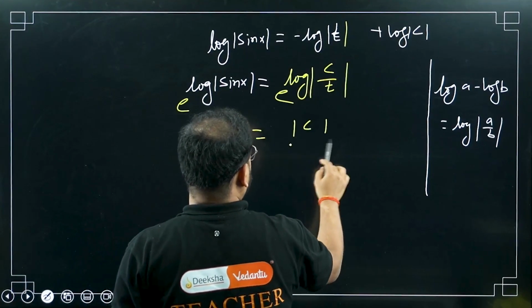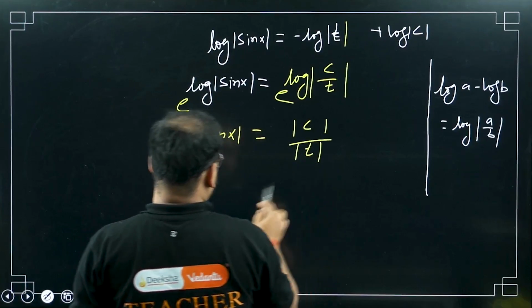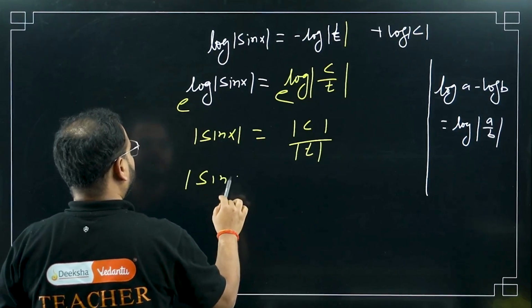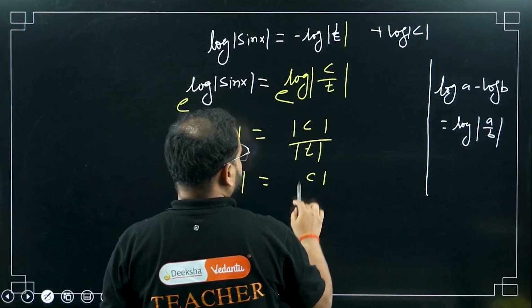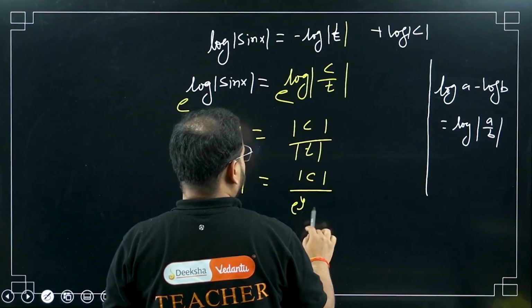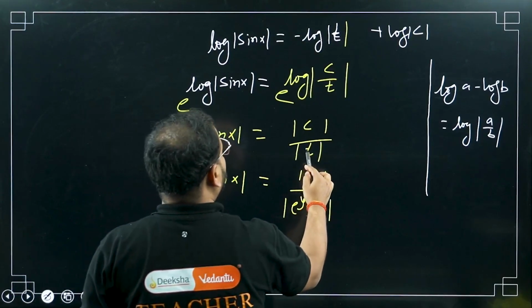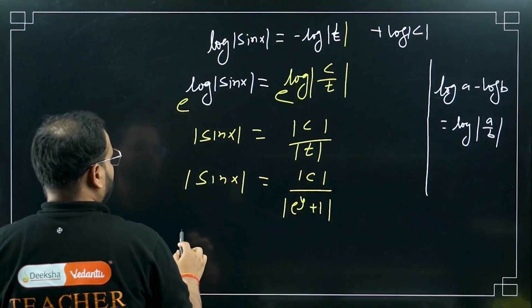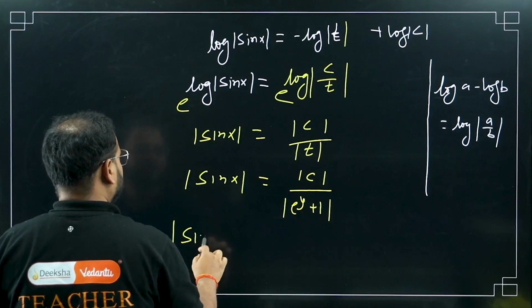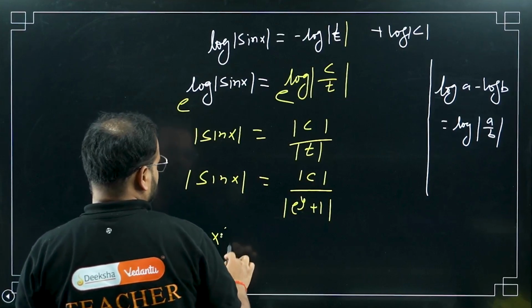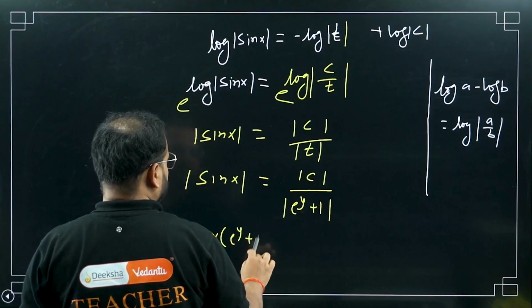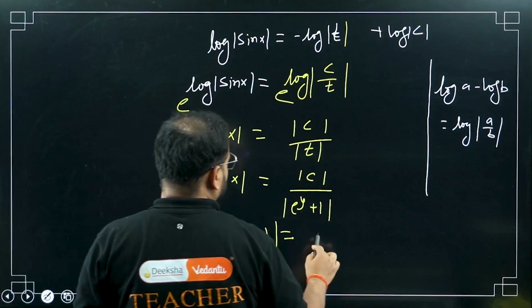Mod c. Now put the t value. What's the value of t? C upon e power y plus 1. As I said, you can keep it as t plus 1 also, but I wanted to take it like this. Please check here. You're going to get mod of sin x times e power y plus 1, mod, equals mod c.